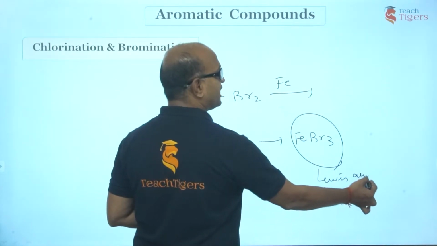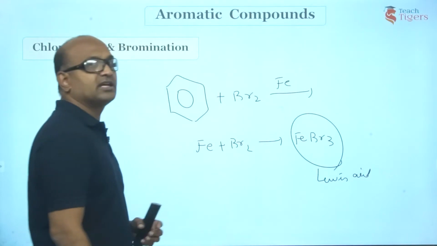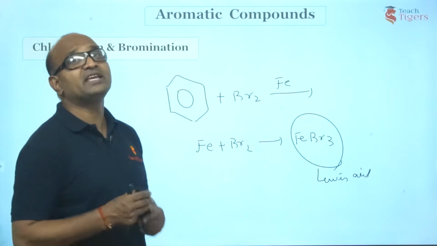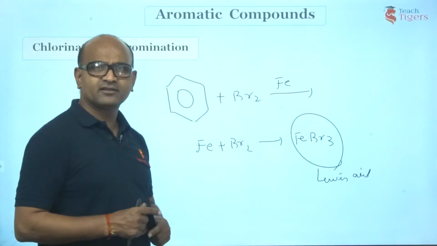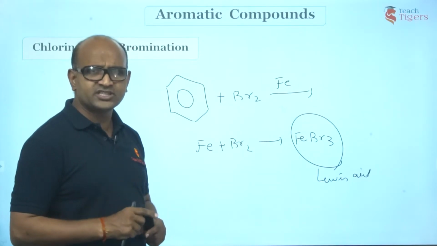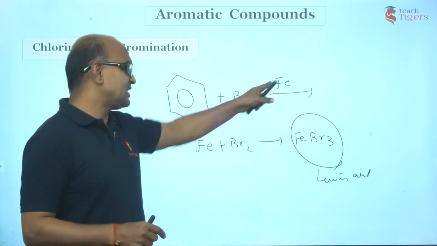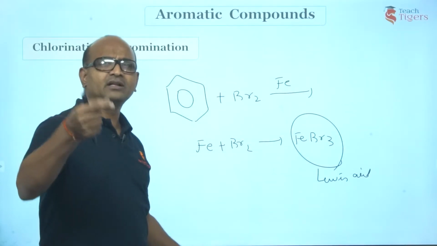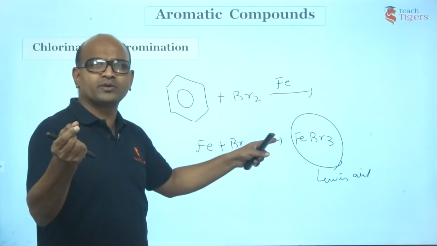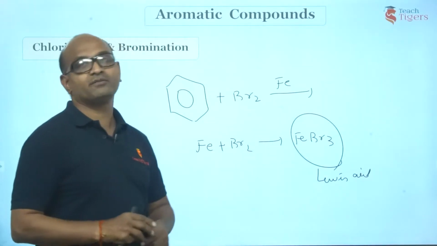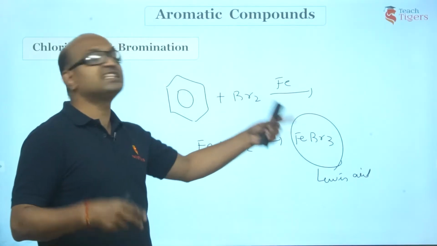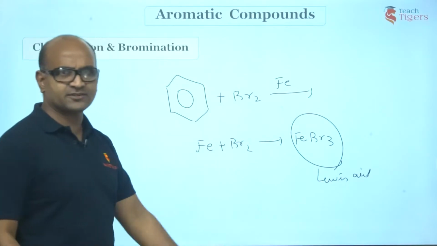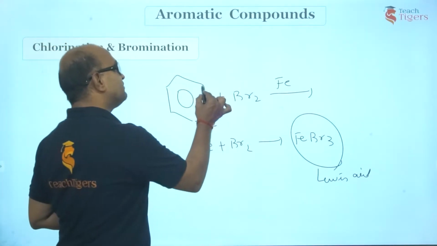Now, instead of taking FeBr3 directly, you often see in many reactions where iron is given. Now, is iron a Lewis acid? No. Then how? Iron reacts with bromine to give FeBr3. Very little amount of iron I have taken. It consumes very little bromine, right? You are going to get FeBr3. Now, this acts as the catalyst and accelerates this reaction. Hope you have understood. Same thing happens here.